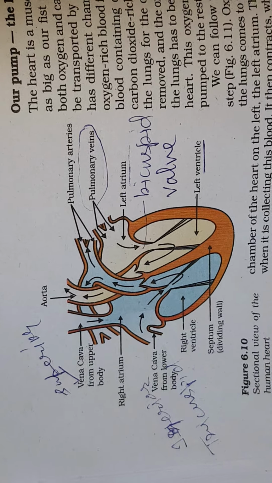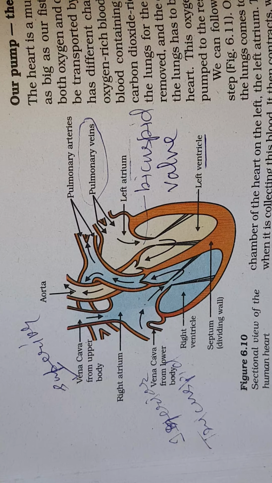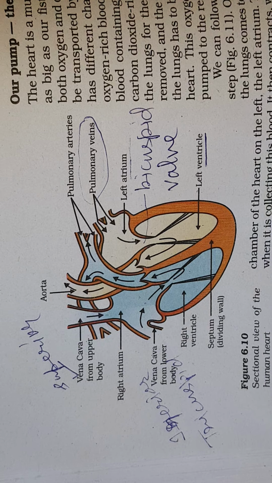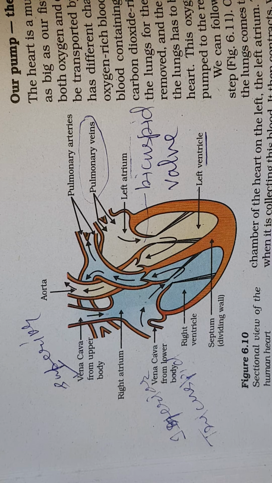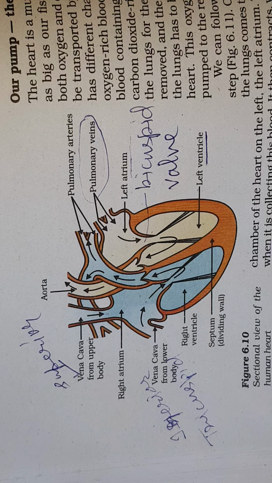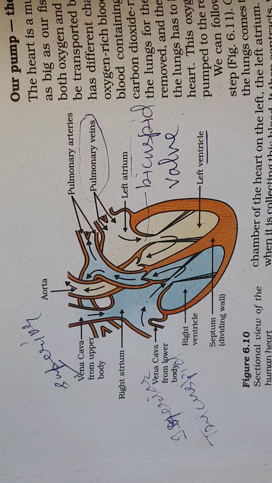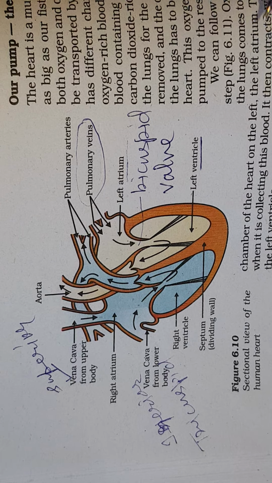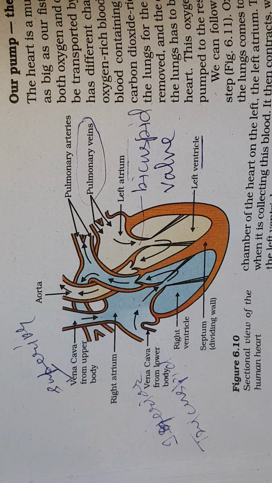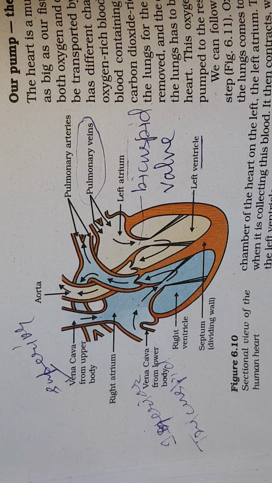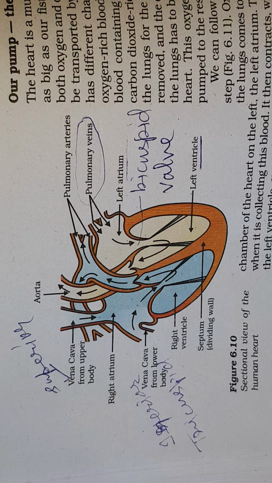It's clear to you. Now we will see that when the pure blood goes to the aorta, then what happens? This aorta divides and forms the arteries all over the body. Arteries further divide and form arterioles. Arterioles further divide and form capillaries. This way, pure blood or oxygenated blood goes to the arteries, and from arteries to the arterioles and then to capillaries. This way, each and every cell of the body gets the pure oxygen rich blood.